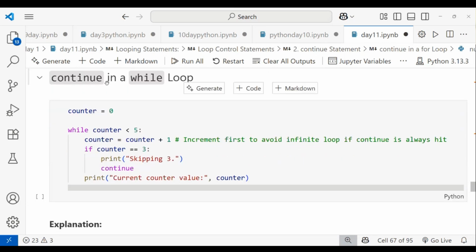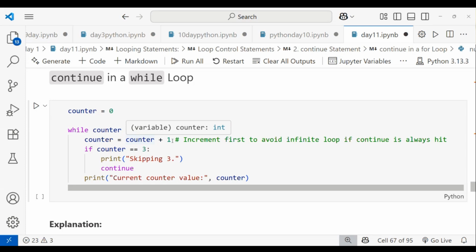I can use continue in a while loop also. Taking counter as 0, that is for initialization, and while counter is less than 5, counter equals counter plus 1. This is for your updation. Okay, I mentioned here, if counter is equal to 3, print "Skipping 3" and continue.